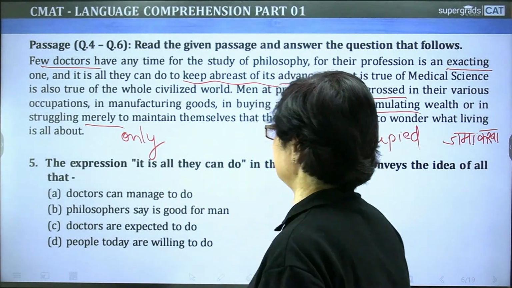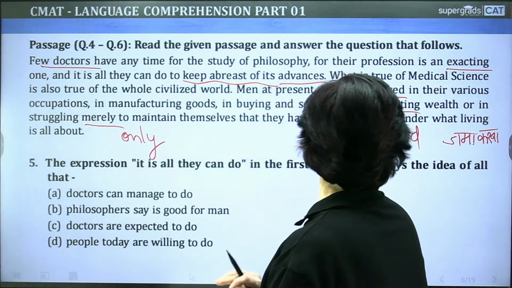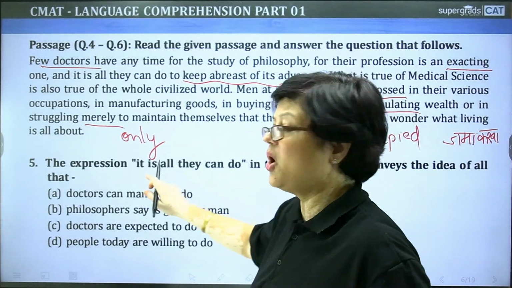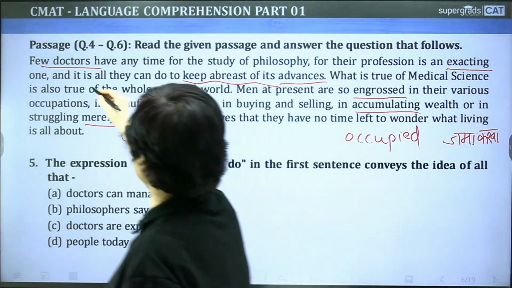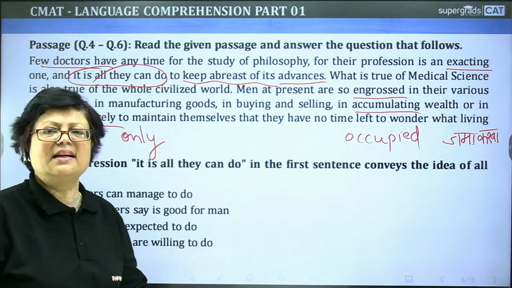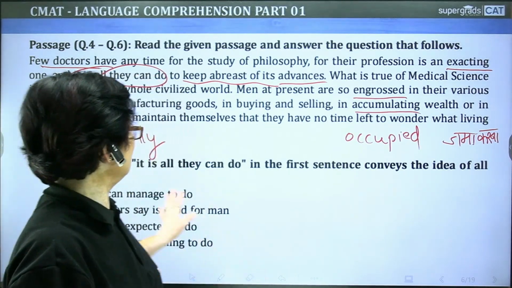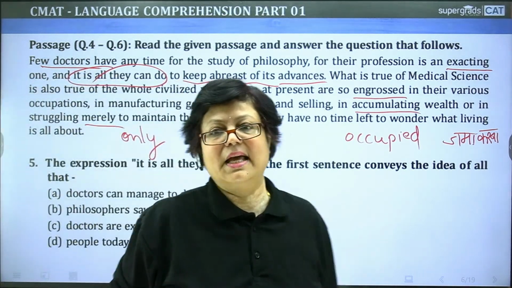The expression, it is all they can do, in the first sentence conveys the idea of all that. It is all they can do. कहाँ लिखा है देखो, ये है. It is all they can do. वो इतना ही कर सकते हैं. कितना कर सकते हैं? Now what are the different options? Let us explore. Doctors can manage to do.